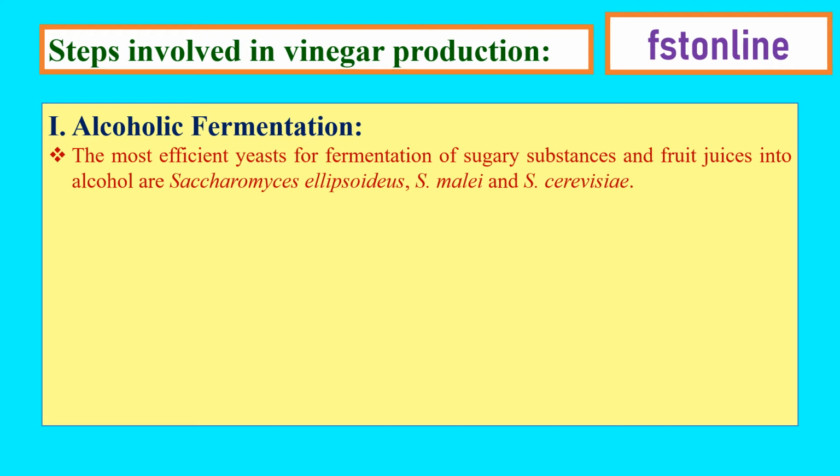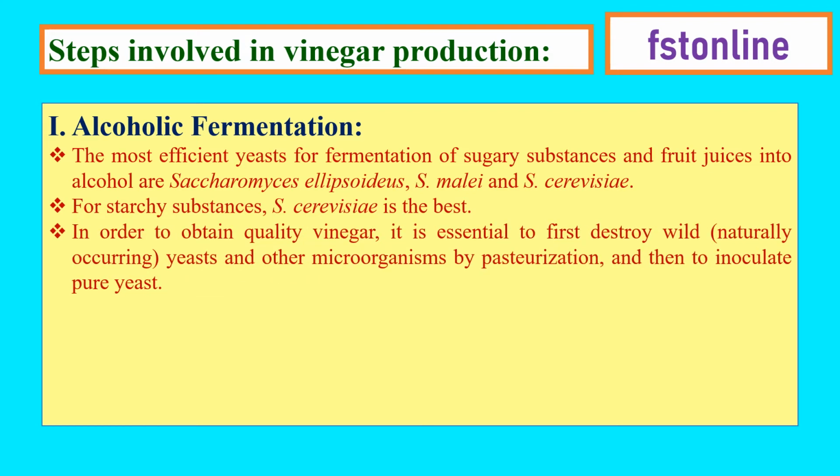In vinegar production also, alcohol production is carried out by efficient yeasts like Saccharomyces ellipsoides, Saccharomyces melli and Saccharomyces cerevisiae. If the raw material contains starchy substances, then Saccharomyces cerevisiae is the best biological agent.